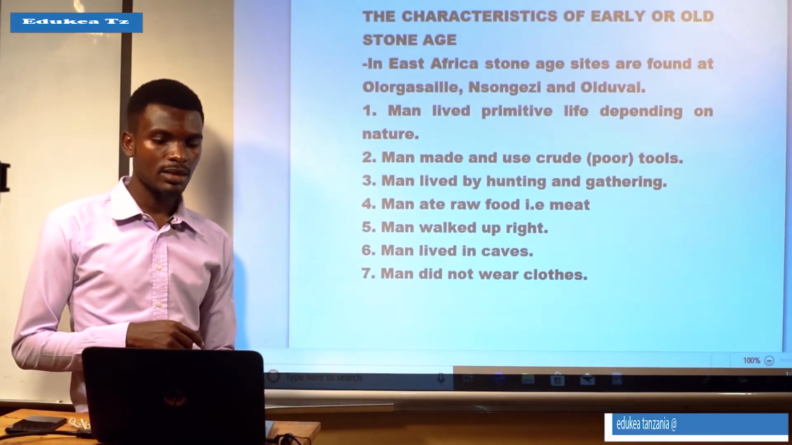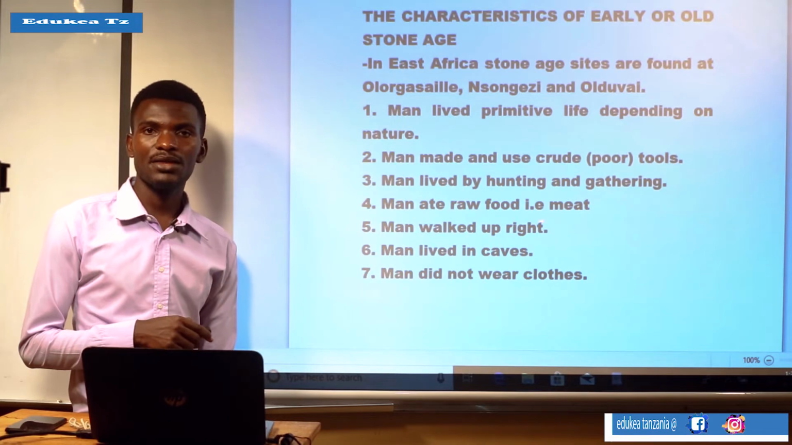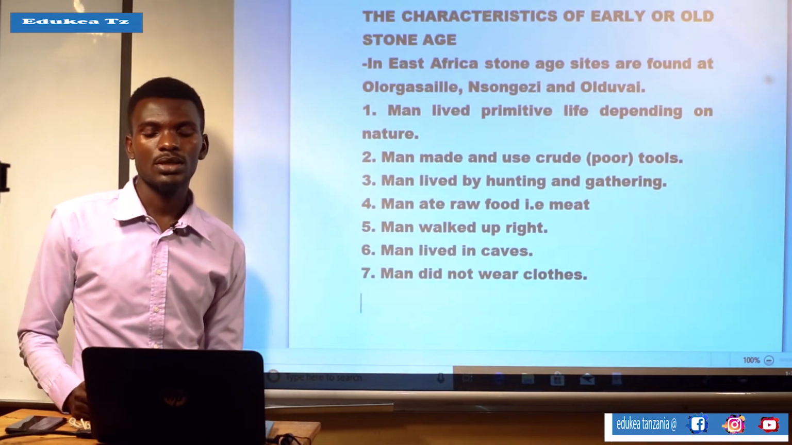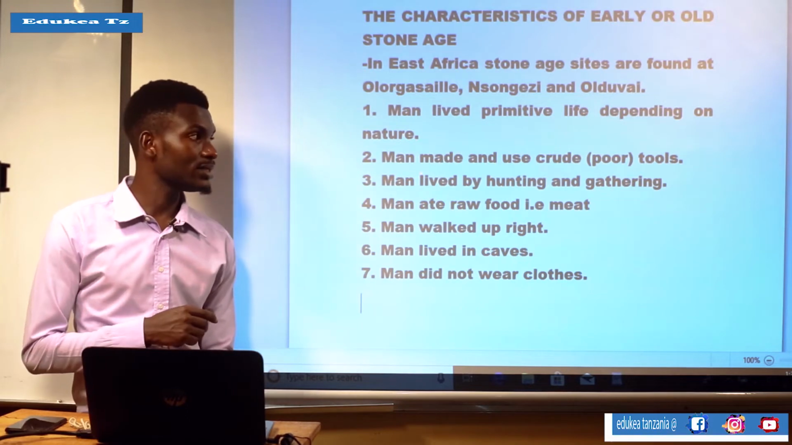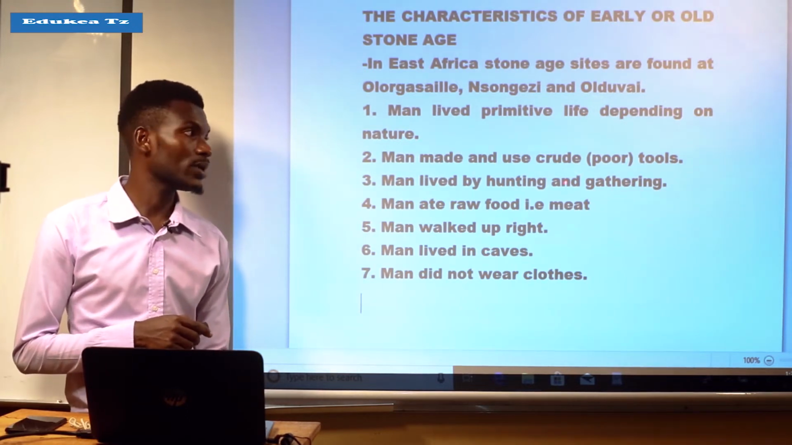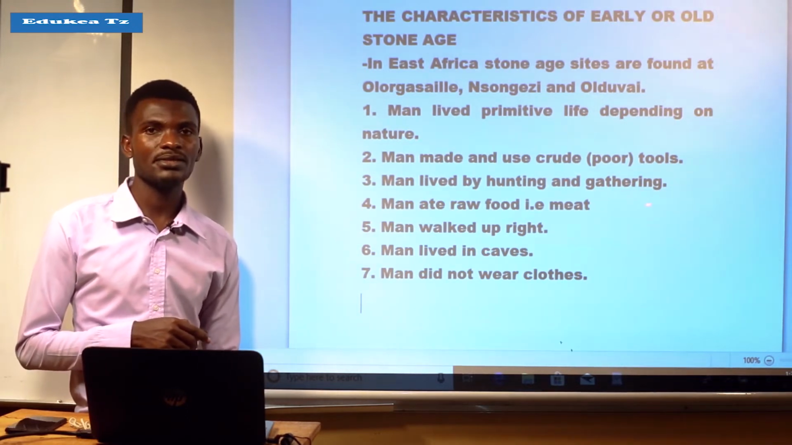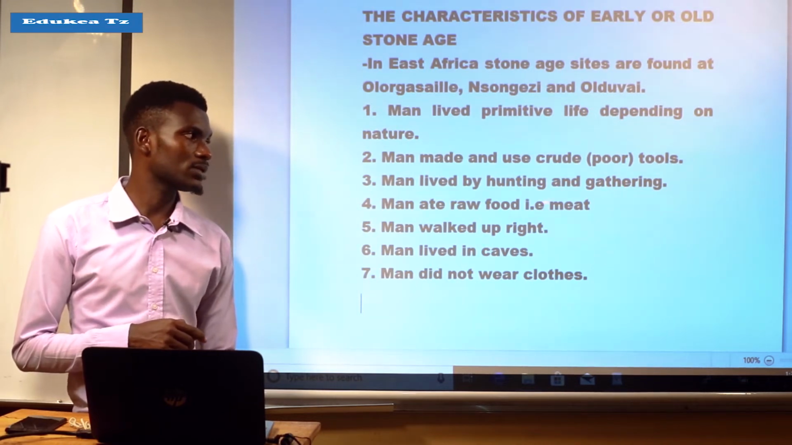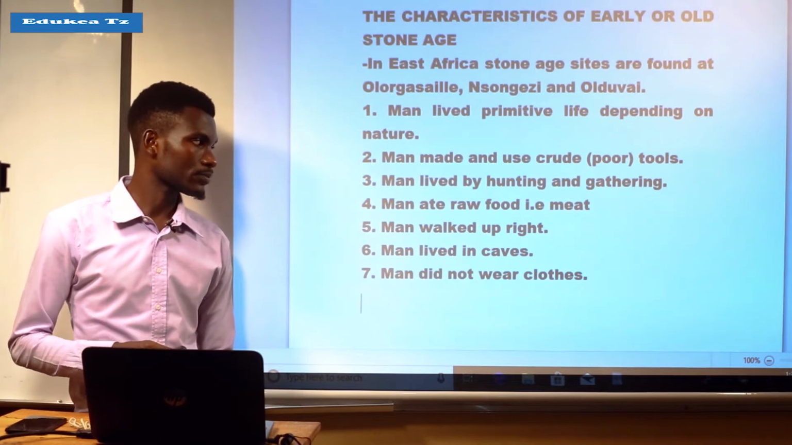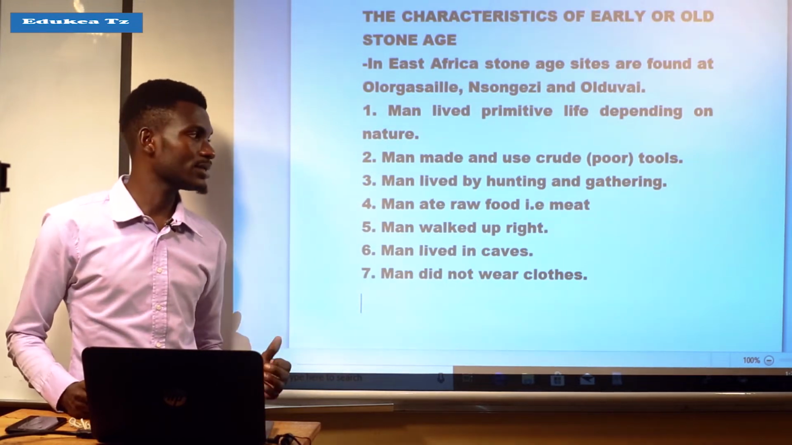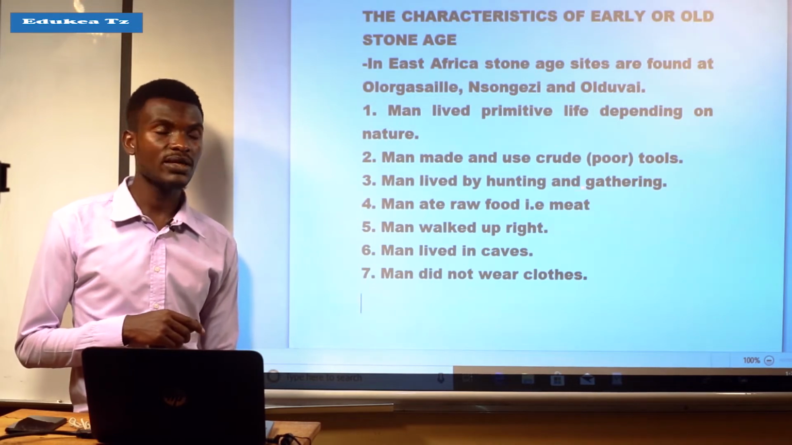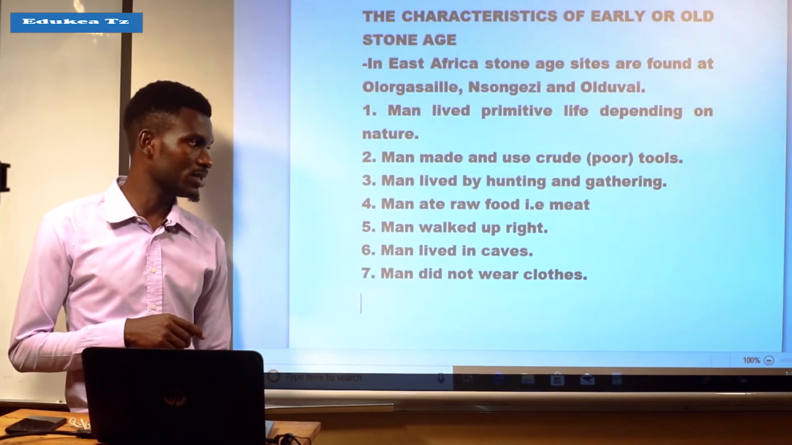Also, man lived by hunting and gathering. It means that the creatures which existed during that time period were living by hunting wild animals and gathering wild fruits and roots. Also, man ate raw food, for example, meat. It means that during that time, man ate raw, uncooked food like fresh meat.